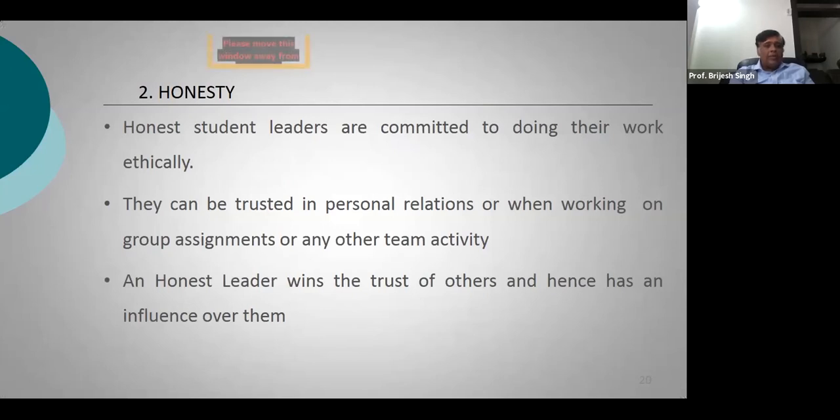That's what honesty means. They can be trusted in personal relationships and when working on group assignments or any other kind of team activity. An honest leader wins the trust of others, right? We have already seen that leadership is influence, and honesty helps you build influence with your circle. That's why honesty is so important.